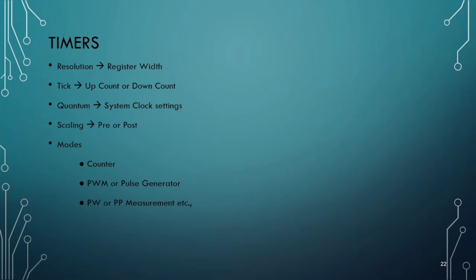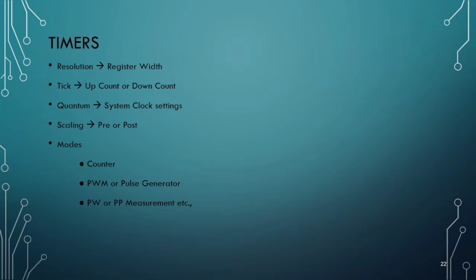And now last, let us understand the modes. In the PIC16F877A microcontroller, the timer modes are counter, that is the timer can be used as a counter, and the timer can be used to generate PWM, pulse width modulation, and pulse generator, and also it can be used for PW and PP measurement, that is nothing but pulse width and pulse period measurements.